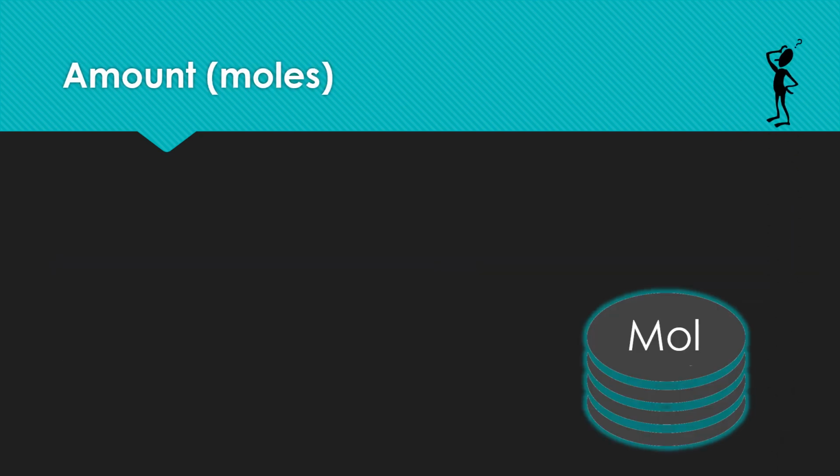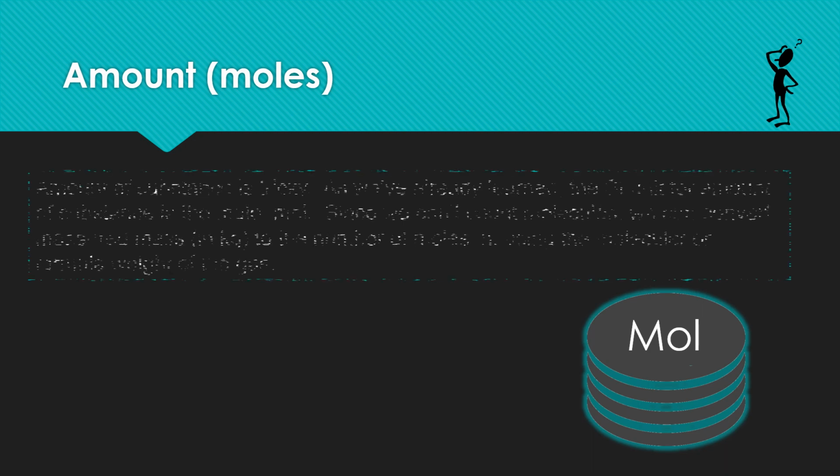Next one is the amount. When you measure the amount of any material, you can count using integer values 1, 2, 3, 4. But here the gas consists of very small particles. Therefore, we can't measure very tiny particles by normal methods.